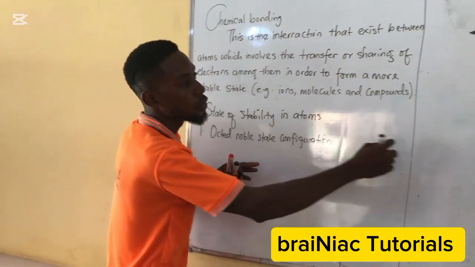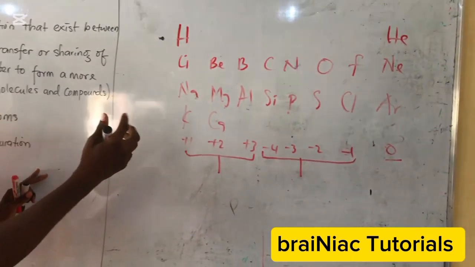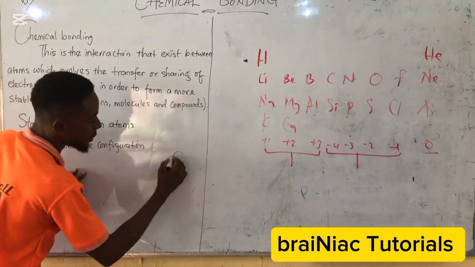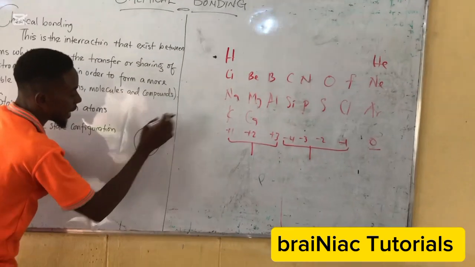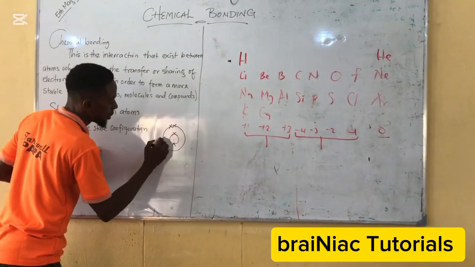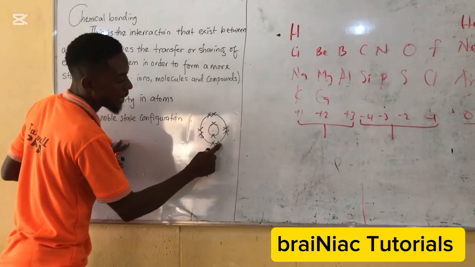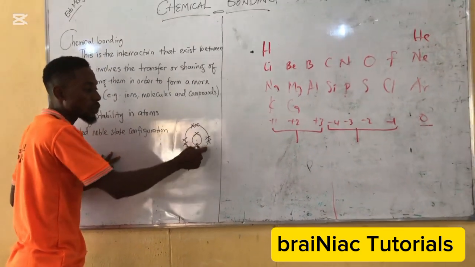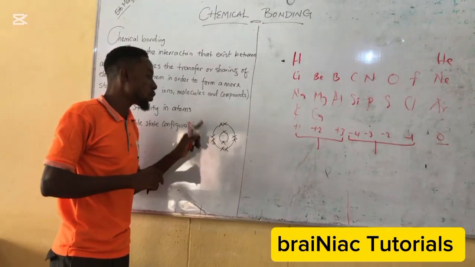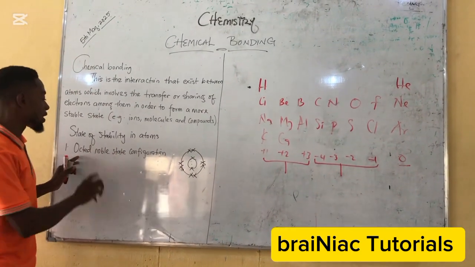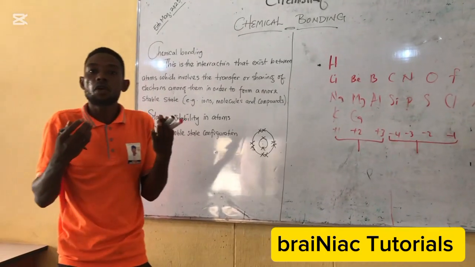For instance, you look at the argon, you look at the neon, they have 8 electrons in the outermost shell. Look at neon, for instance. We have 2 electrons here because it has 10 electrons. We look at it this way: 2 and 8, making it 10. So there are 8 electrons in this outermost shell. For every atom that has 8 electrons in its outermost shell, we say that such an atom has obtained an octet noble state configuration, which is a stable state configuration,